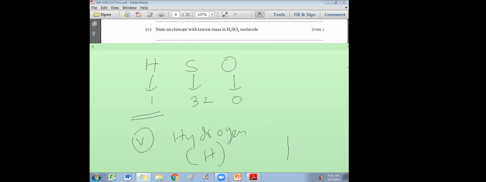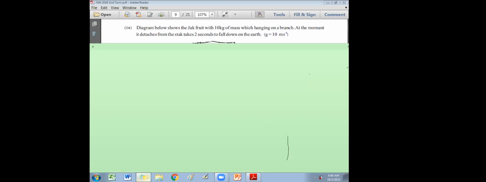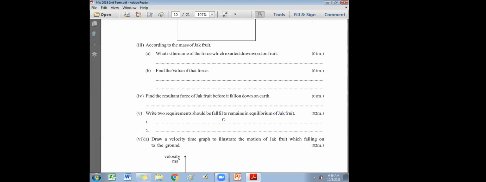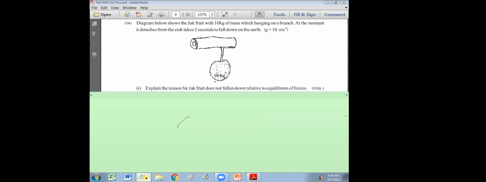Next part. I'll erase the screen. Part 4 physics. Explain the reason why the jackfruit does not fall down, relative to the equilibrium of forces. Okay, how to explain this? The jackfruit is hanging on the branch, but it does not fall. Equilibrium of forces. How many forces are acting on this? There are two forces. So this is actually the equilibrium of two forces.